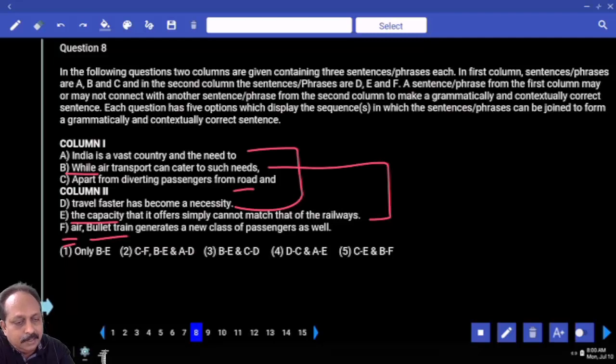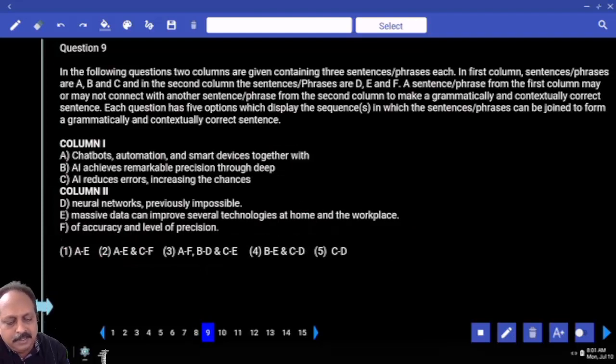You can consider C and F. What is the answer based on that? Which option says all the three? Second option is the answer. All these are easy, but what matters here, again a lot of people think columns are difficult. One reason, obvious reason, time taking. But if you are good at reading comprehension skill, you are good at reading, you read every day, one reading you can decide whether it is right or wrong. It doesn't take a lot of time.